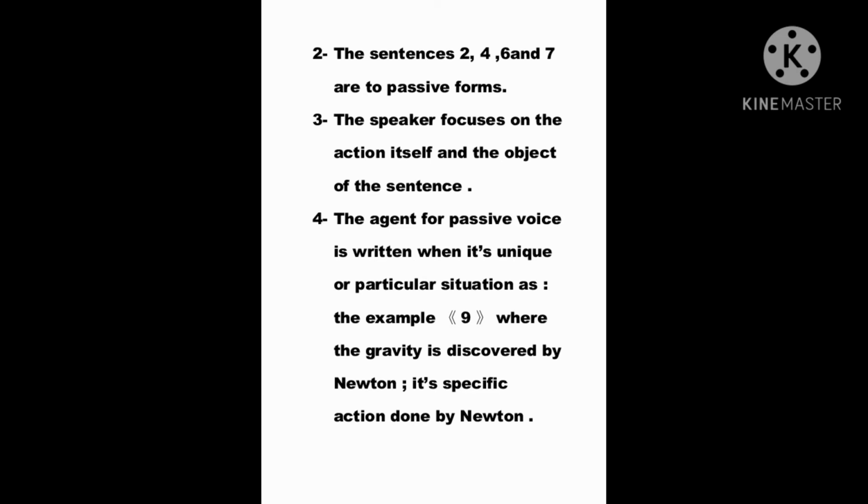Fourth, the agent for passive voice is written when it's a unique or particular situation, as in example 9, where gravity is discovered by Newton. It's a specific action done by Newton. In this case, it's very important to mention the agent, by whom. It's the contrast of when you have an indirect object pronoun: you never use by me, by you.